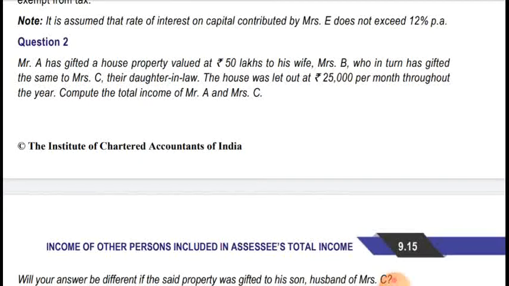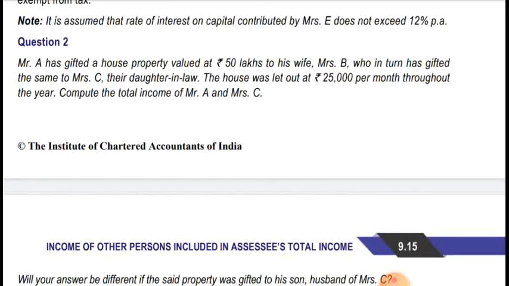And there is another situation where Mr. A is transferring to his wife, Mrs. B. So in this case, section 27 will be applicable. So the clubbing provision will be applicable in respect of house property as per section 27, and Mrs. B is transferring the house property to Mrs. C, which she received from Mr. A. So in that case, clubbing as per section 64, the clubbing provision will be applicable in the hands of Mrs. B. So there is another situation. I'll show in the solution how they explained that.